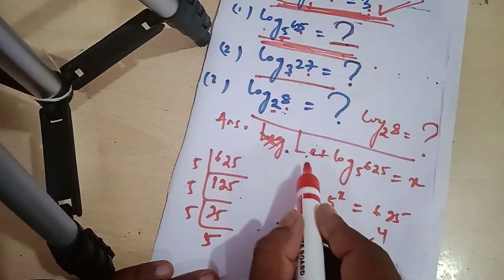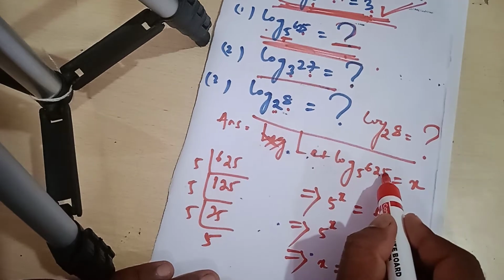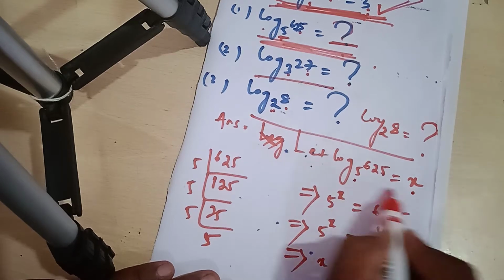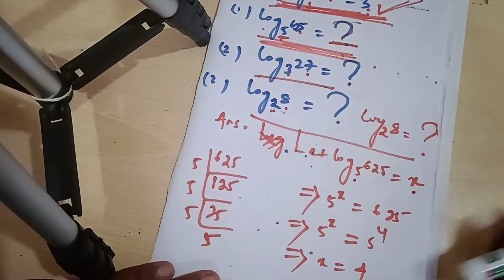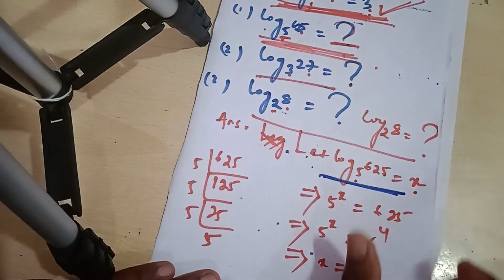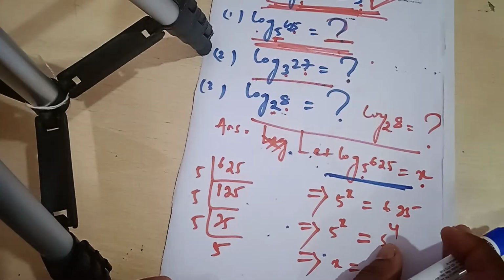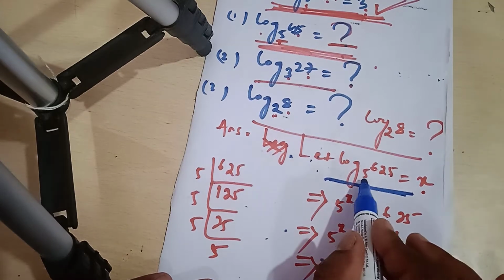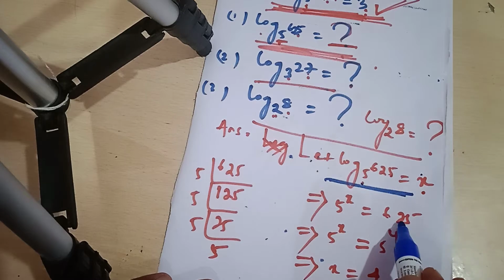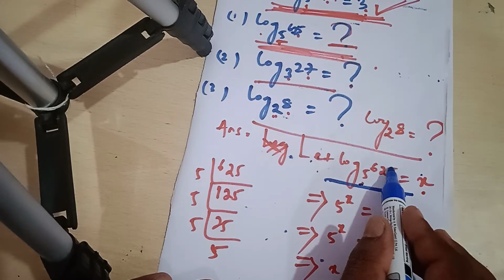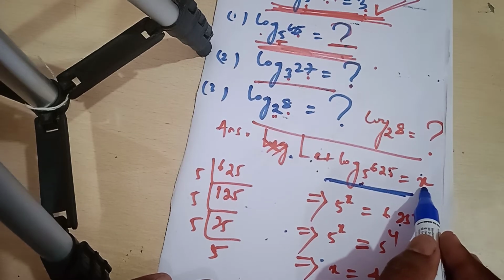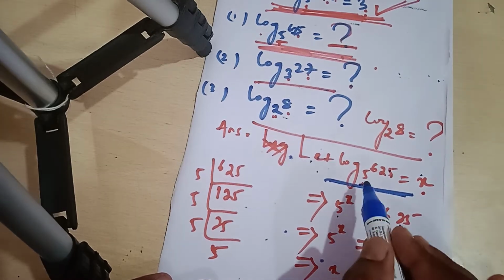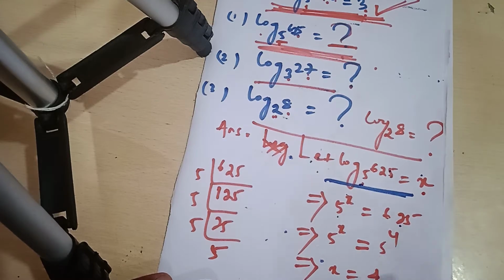Let log 625 to the base 5 is equal to x. This is your logarithmic form. If we convert it into exponential form, then it implies that 5 to the power x is equal to n, because this is base, this is number, this is power, and in exponential form we have to write base to the power is equal to number.